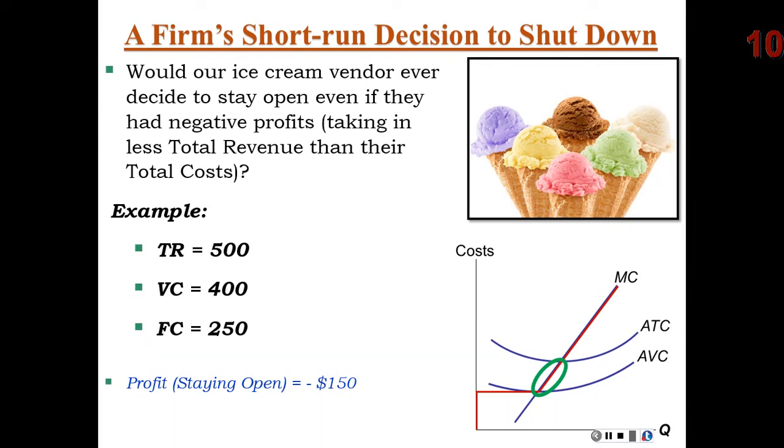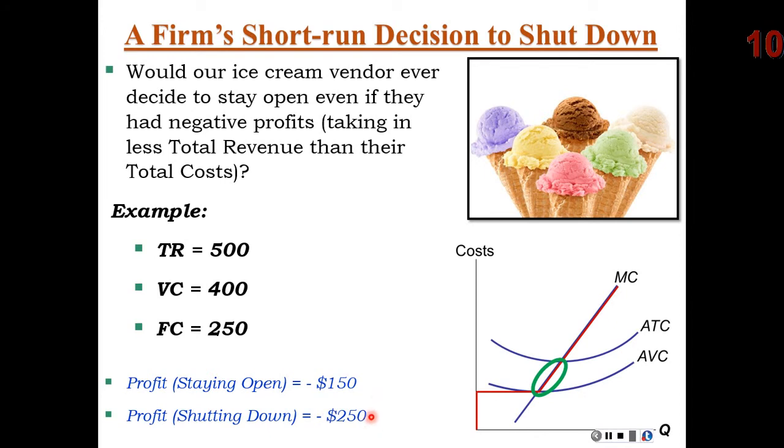Not so fast. What would their profit be if they shut down? It would not be zero. It would actually be negative 250, because if they shut down, in this example, their total revenue would be zero, their variable cost would be zero, but they would still have to pay their rent and other fixed costs, which we've said are $250 a day. Therefore, their revenue would be zero, they would still have these costs of $250, therefore their profit would be negative $250.